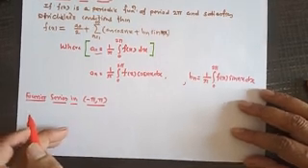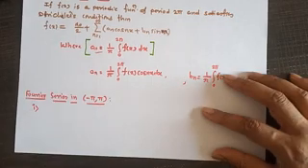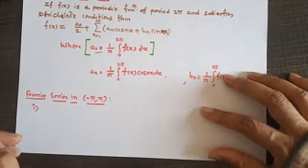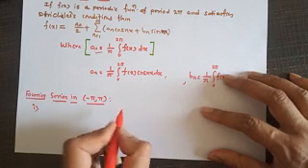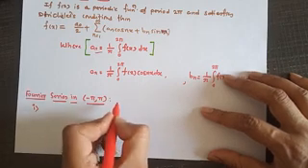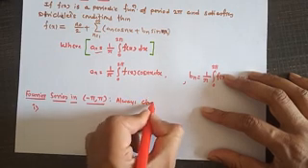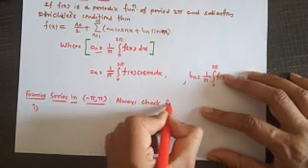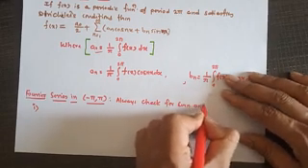Now the second is the Fourier series in the interval minus pi to plus pi. If the interval given is minus pi to plus pi, then always check for even and odd function.